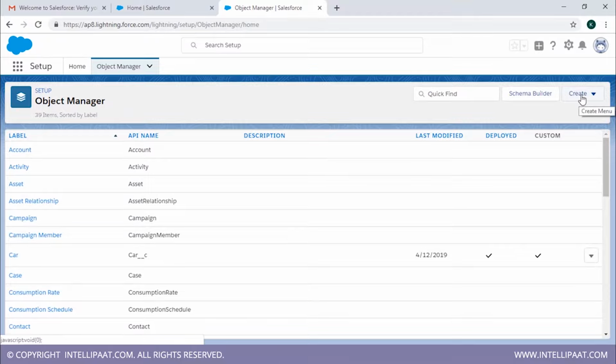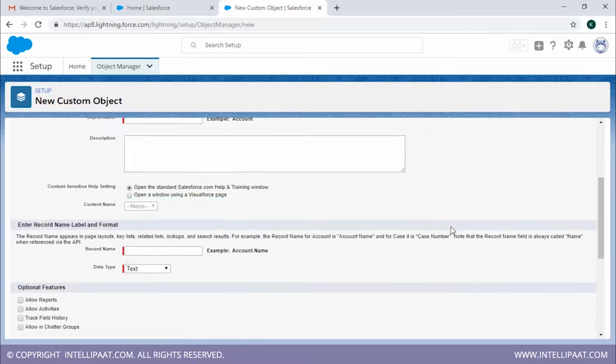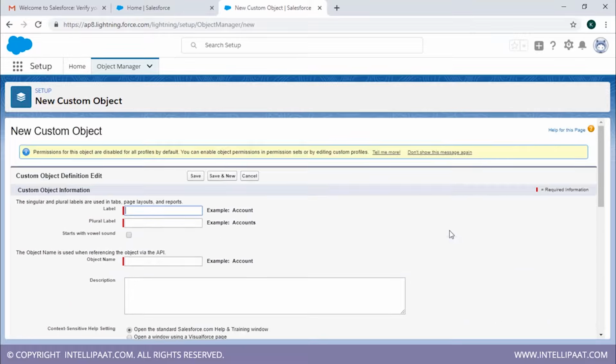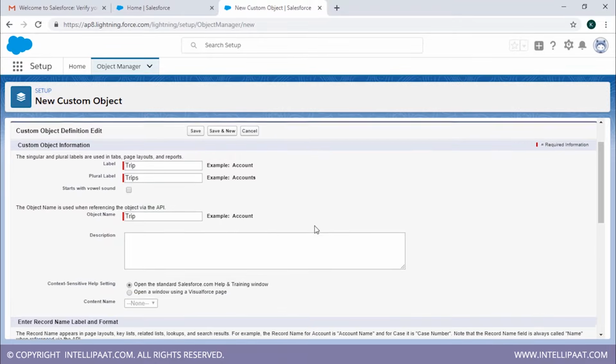We're going to click on create here. This is the create menu. We're going to click on custom object. This is the form for creating a custom object. So label is the name of the object. Let's just name the object as trip. Then the plural label would be trips. It just comes on automatically.